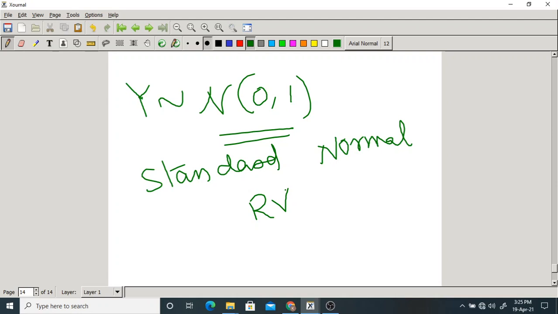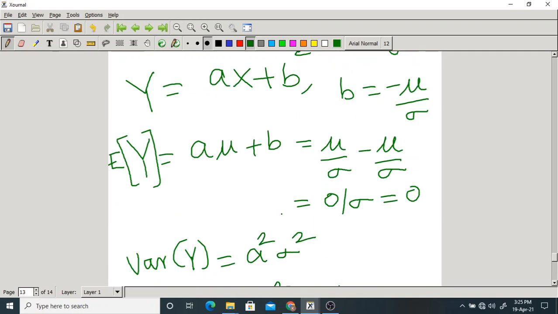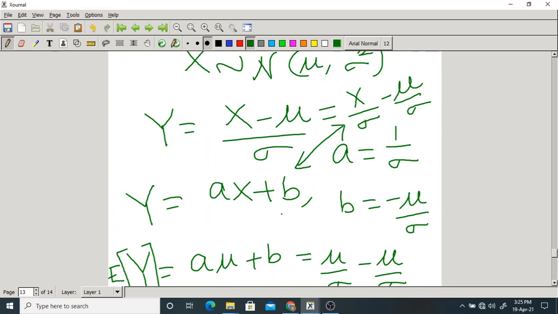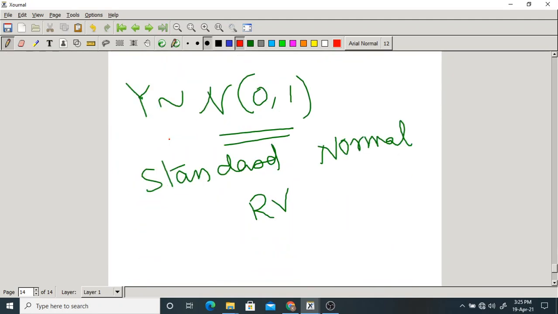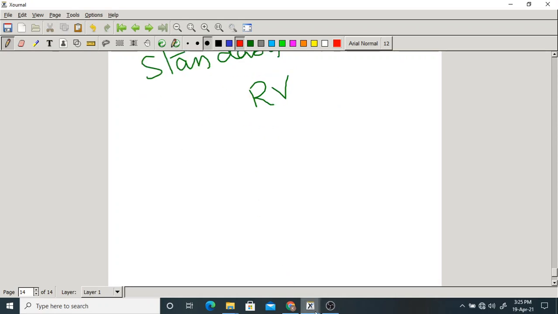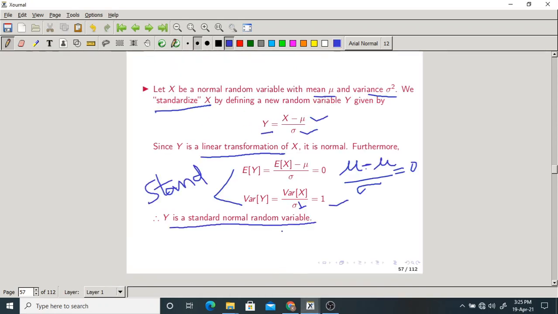In this way we standardize a normal random variable, by a linear transformation, by writing y equal to x minus mu by sigma. Remember this point. This is the linear transformation we use for standardizing a normal random variable. Standardizing means making mean 0 and variance 1.